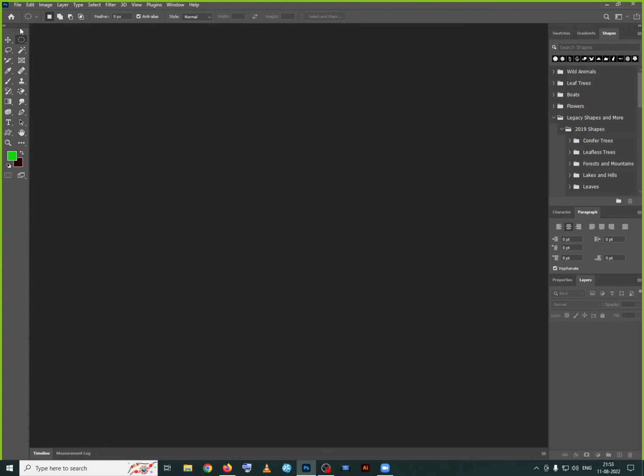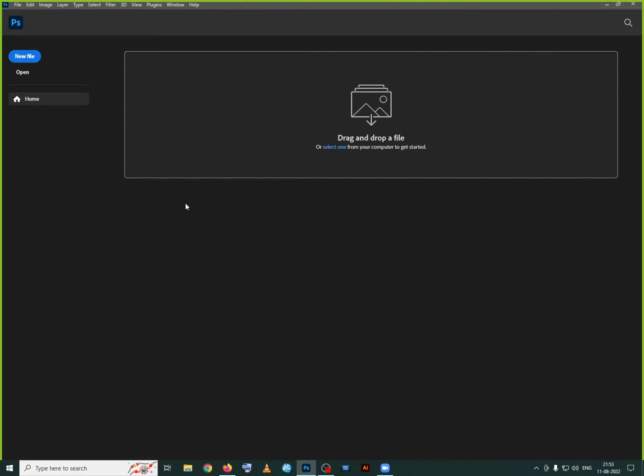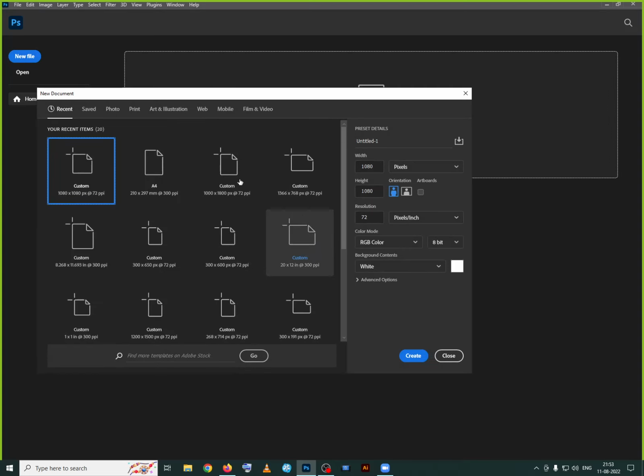So this is the interface area, and to go back to the home, you can click this home button here. You can go back to the main window here. Now from here, I want to take a new document. So click this new option. Once you click the new option, you get these options here.